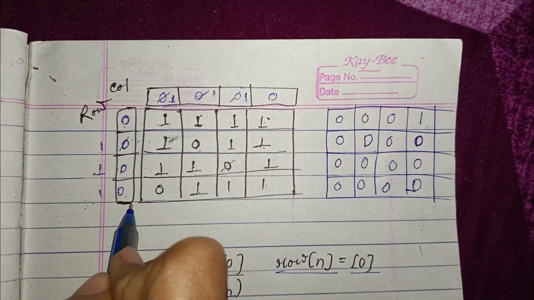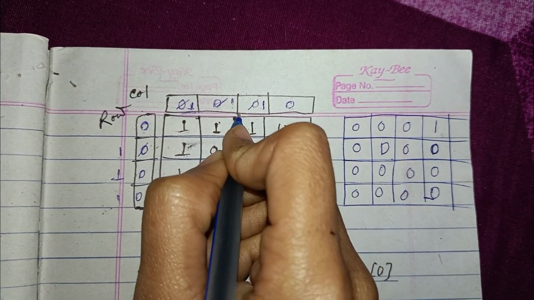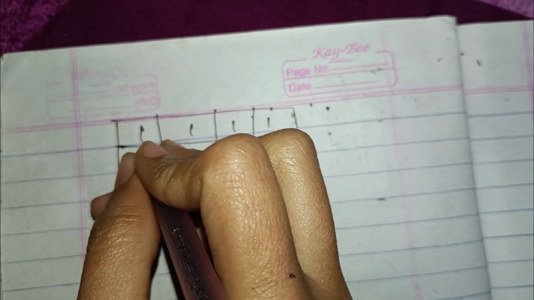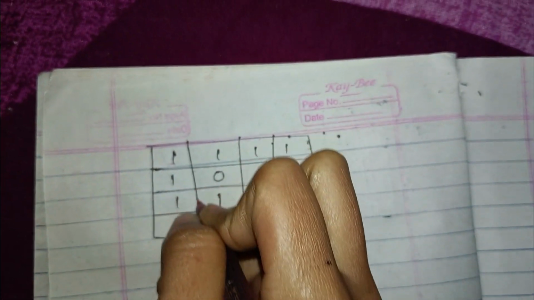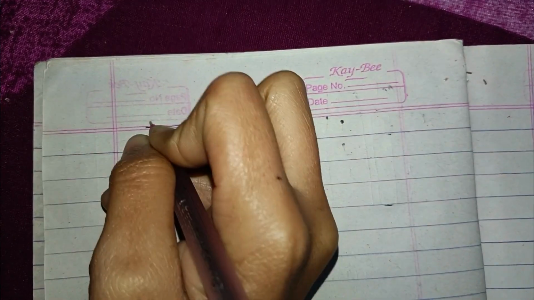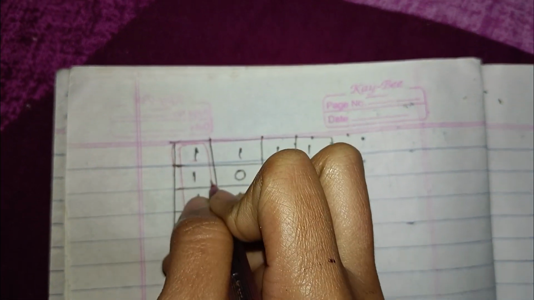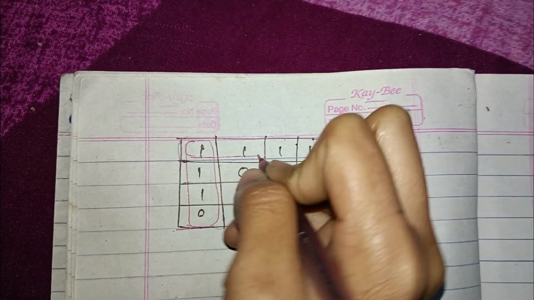Here you can see that we have taken extra space for row and for column, but in the optimized approach we are not taking any extra space. What we are doing is, we can make this our row, and this our column.